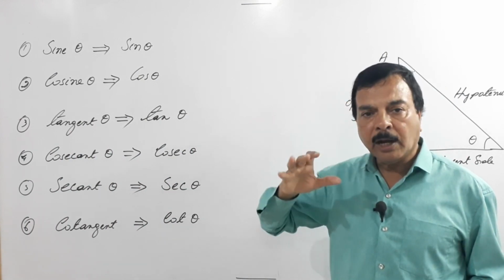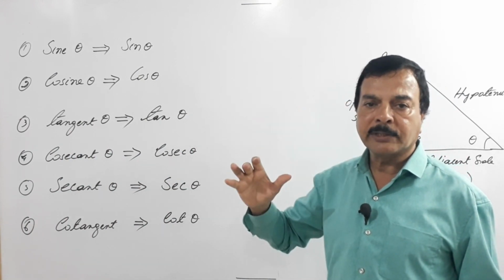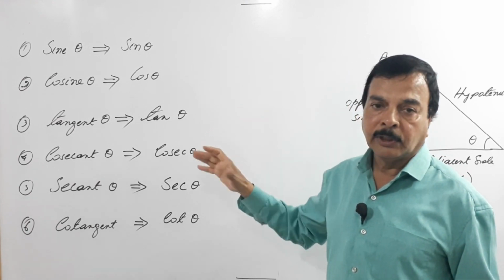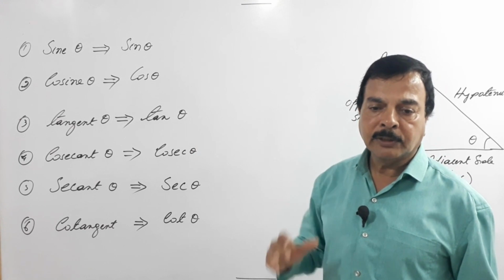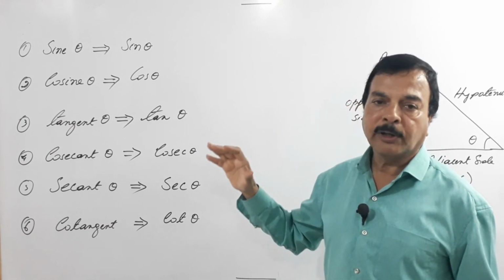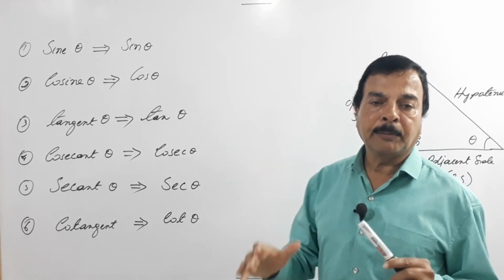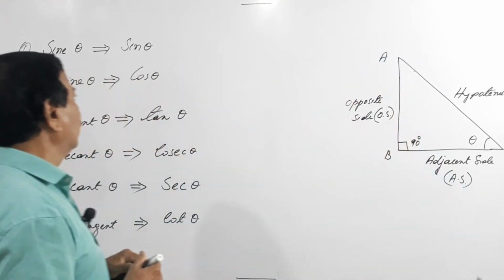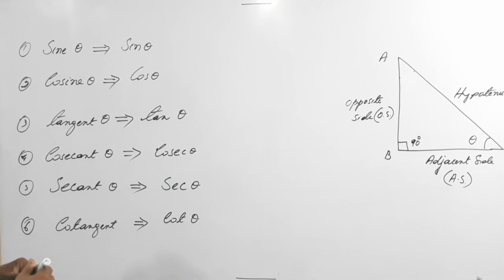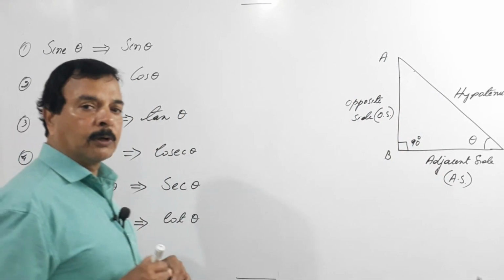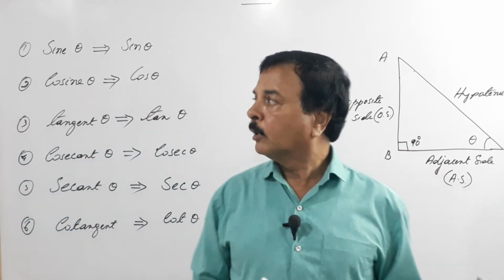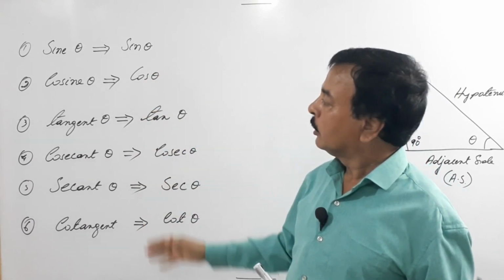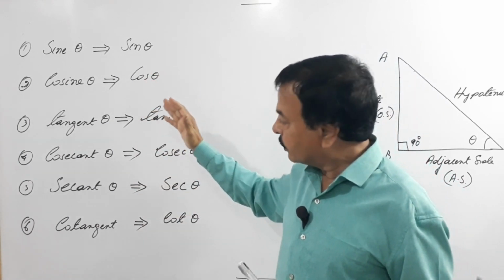So if you start learning it and try to memorize this and know the procedure and how you have got this, you shouldn't forget it, because it should remain with you as long as you want mathematics to be with you. Done? So now we have something about reciprocals. We have the 6 trigonometric ratios and their reciprocals.